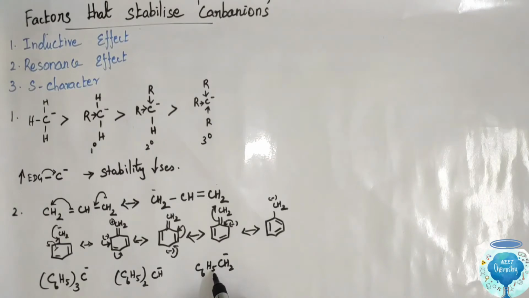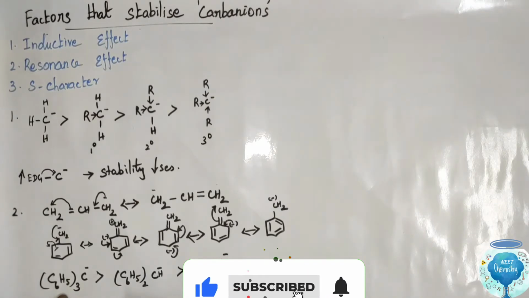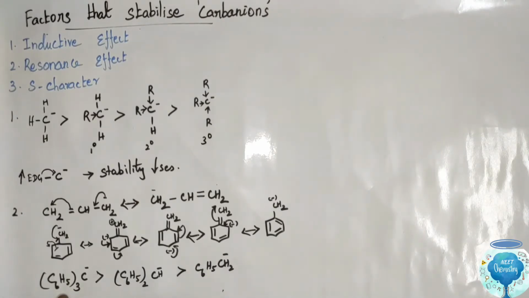Here only one benzene group is available, here two benzene groups, here three benzene groups. So the number of resonance structures increases in the tertiary phenyl group, then secondary, then primary. So it is more stable than secondary, than primary. So as the number of phenyl groups increases, the stability of the carbanion increases. As the resonance increases, with more resonance structures, the stability of the carbanion increases.